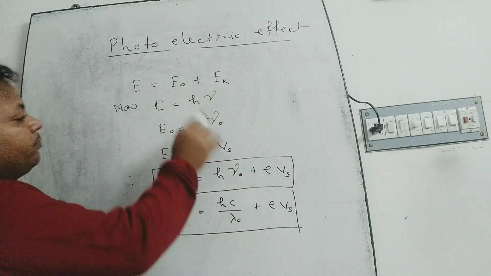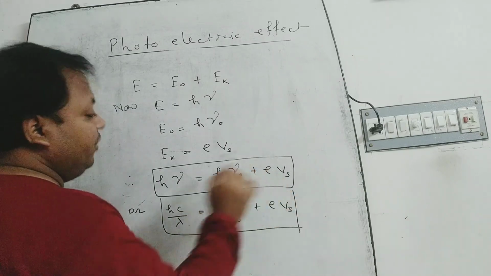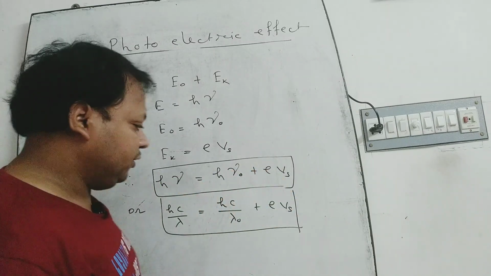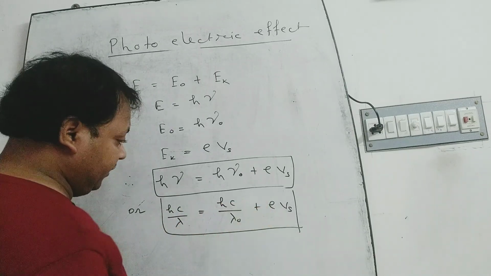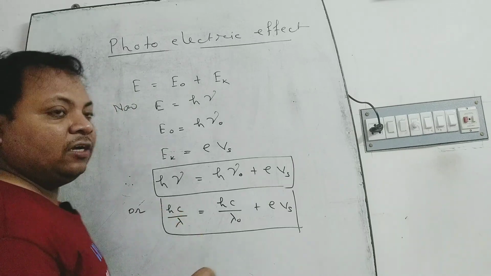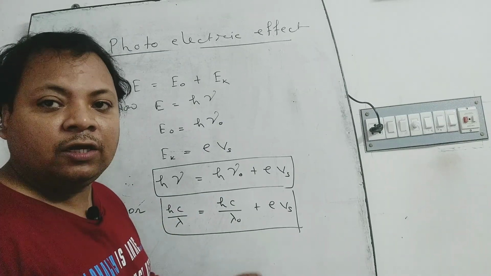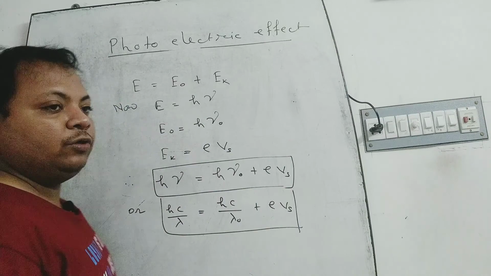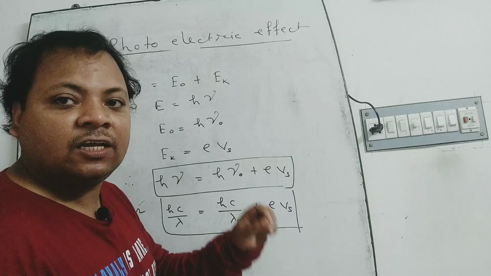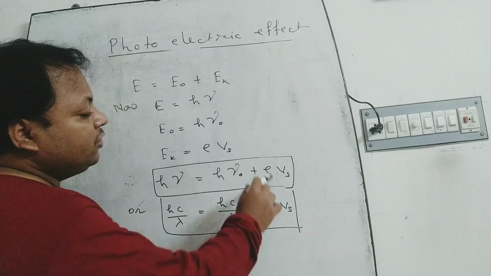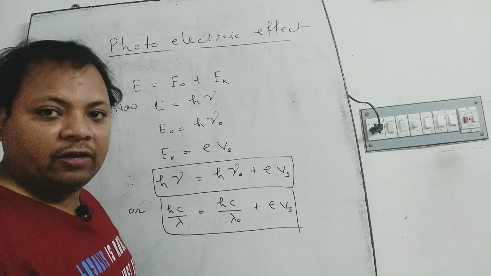Putting these values in the above equation, we have h nu is equal to h nu 0 plus e Vs, where h is the Planck constant, or hc by lambda is equal to hc by lambda 0 plus e Vs. Here c is the velocity of light in vacuum, lambda is the wavelength of the incident light, and lambda 0 is the wavelength of the light which has threshold frequency. These two equations are known as Einstein's equations for the photoelectric effect.